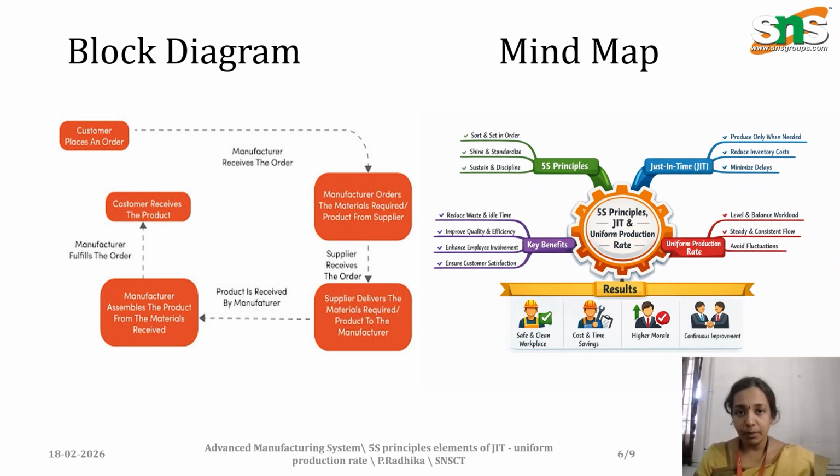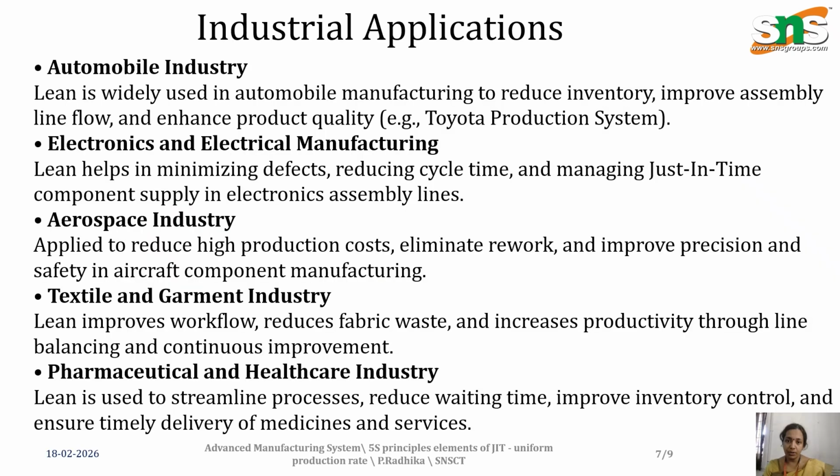Once the purchase is done, the production process starts in the production house, then the product is finalized and reaches the customer. There is no warehouse or storage of the elements. This is the main important concept.